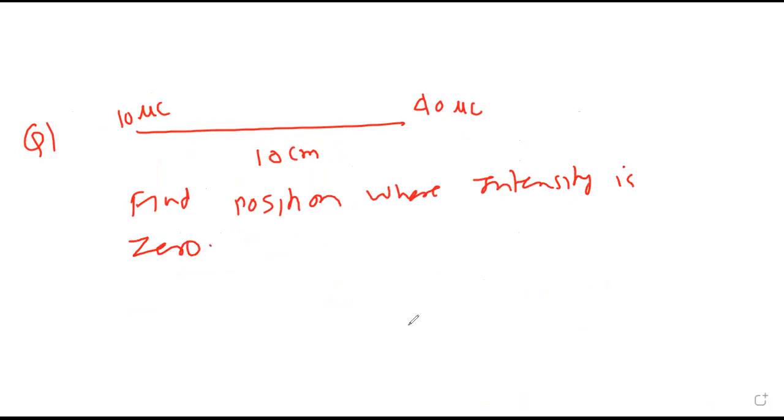First of all, both of them are positive, so it should be somewhere in between. Very good. If you call this distance r, then this will be 10 minus r. Or if this is x, this is 10 minus x. Now try. And magnitude wise, they should be the same.